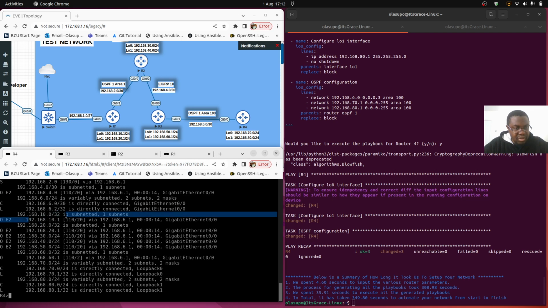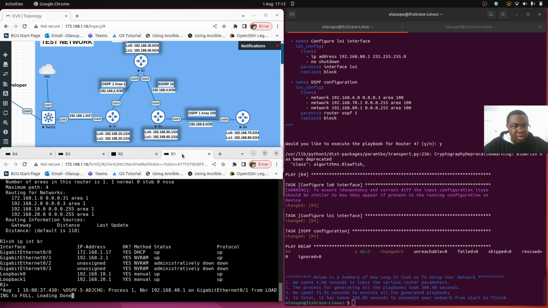That's .10, .20, which are attached to router 1. Then we have .30 and .40, which are attached to router 2 here. Then we have .50 and .60, which are attached to router 3 here. So for R4, we can discover all networks on the network. Then going to R1.